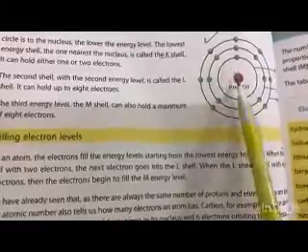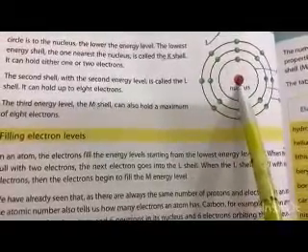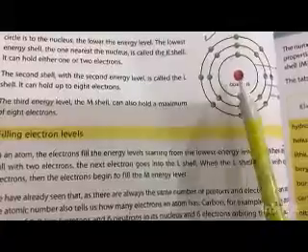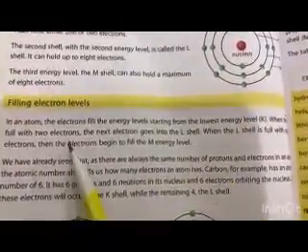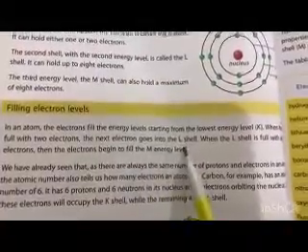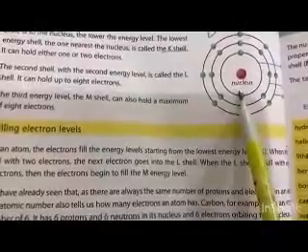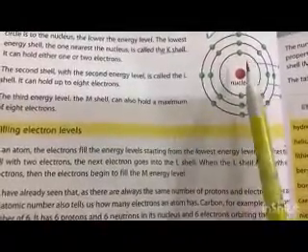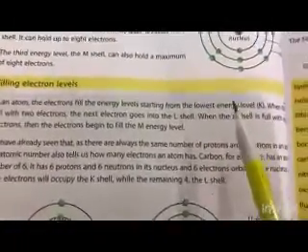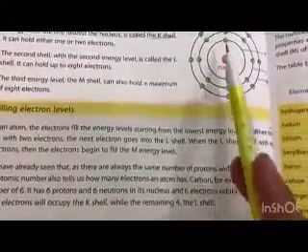Obviously we said that the circle closest to the nucleus is the K shell, and it can hold 1 or 2 electrons. So when it is full with 2 electrons, the next electron goes into the L shell, because the K shell has the capacity for just 2 electrons. We cannot add more than 2 electrons in the K shell. So if we have more than 2 electrons, they will go into the L shell.